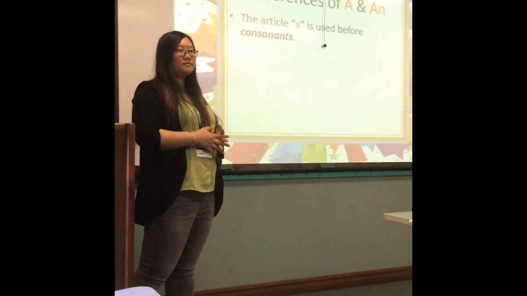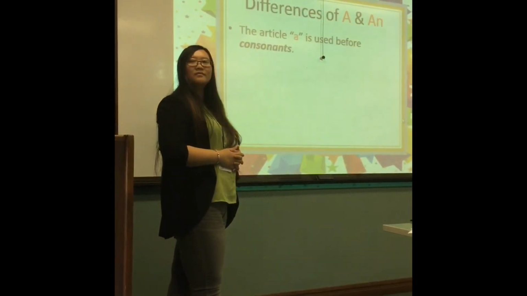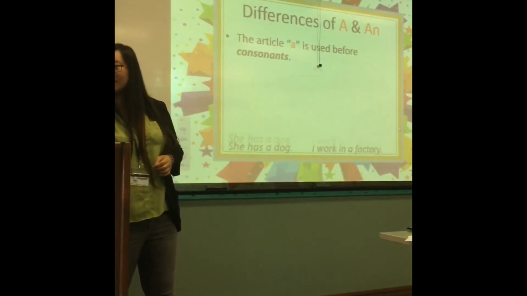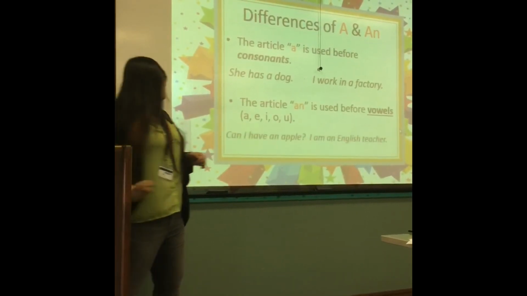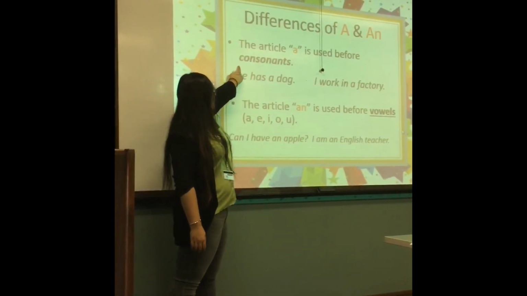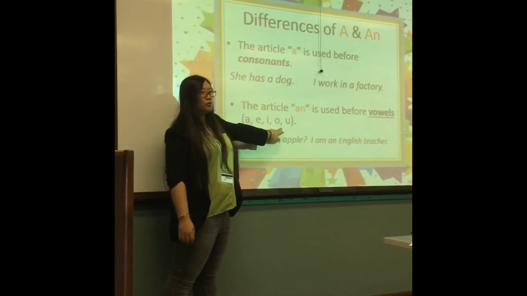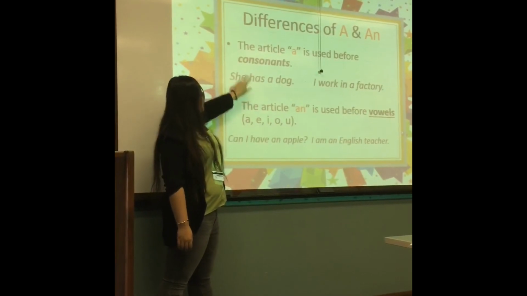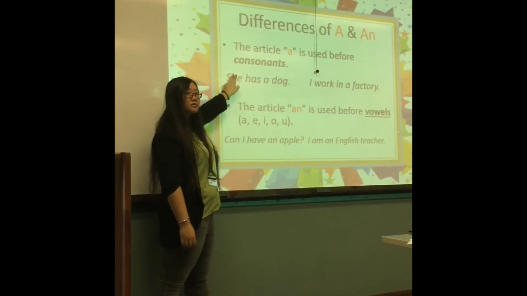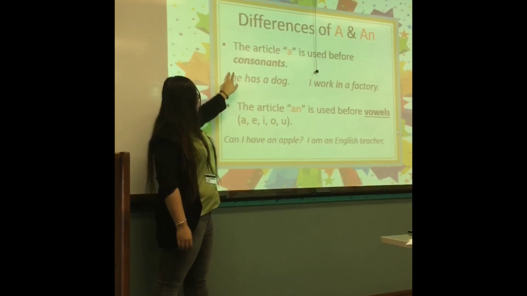Vowels means A-E-I-O-U, but consonants means the letters besides A-E-I-O-U. It's called a consonant, and this one is called vowels. The article AN is used before vowels.